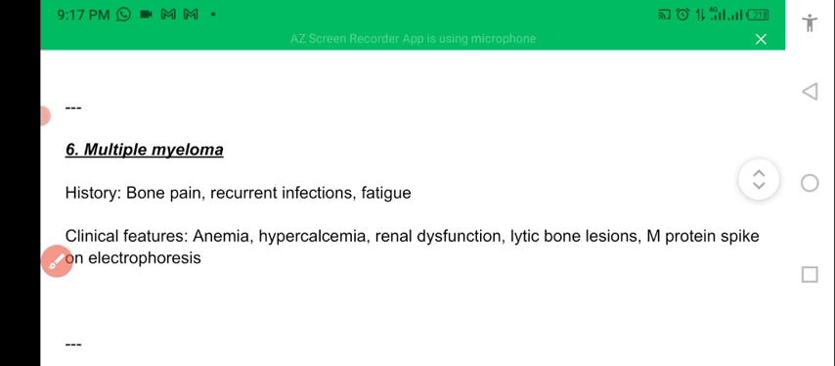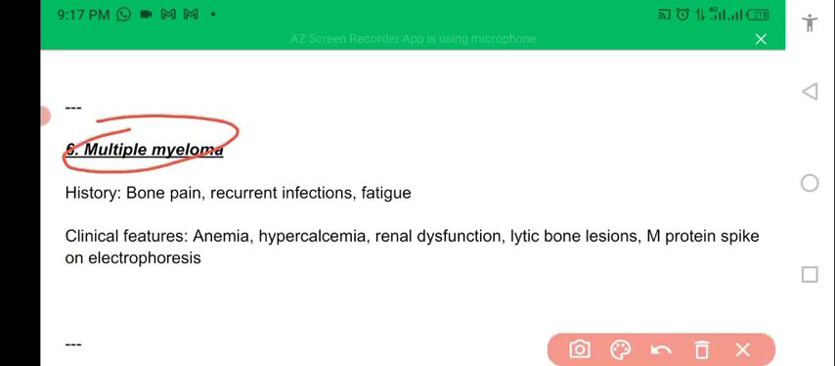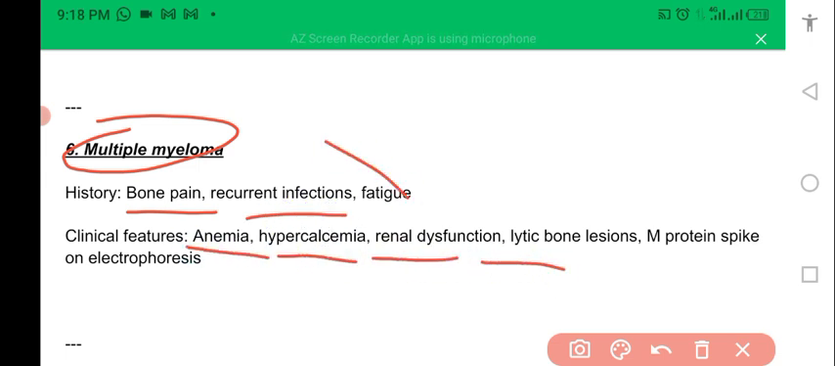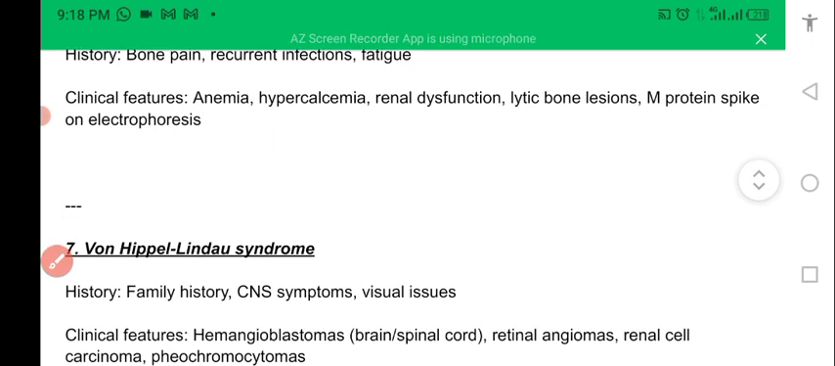Another one is multiple myeloma. Bone pain will be there, recurrent infections with fatigue. Now anemia, hypercalcemia, renal dysfunction, lytic bony lesions, and M protein spikes will be seen on electrophoresis.